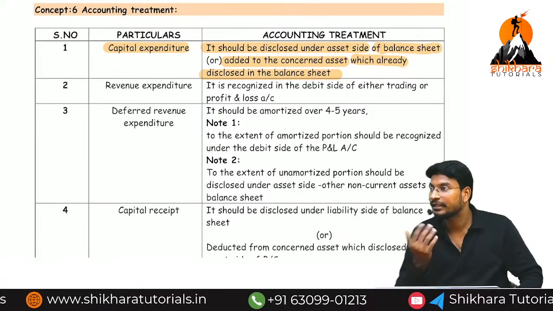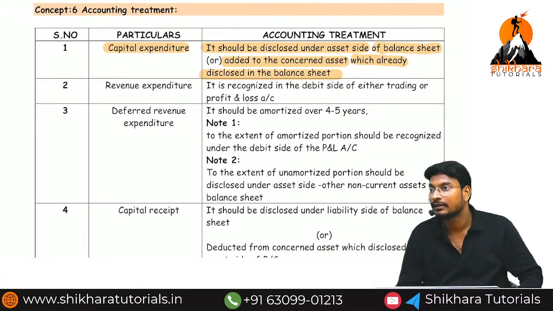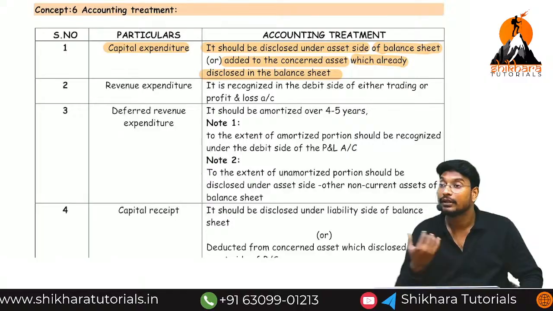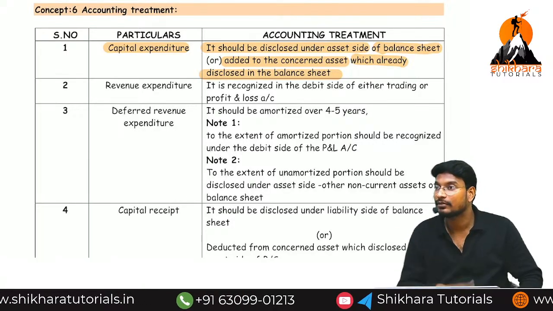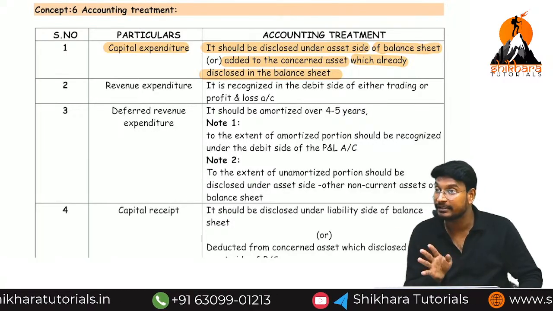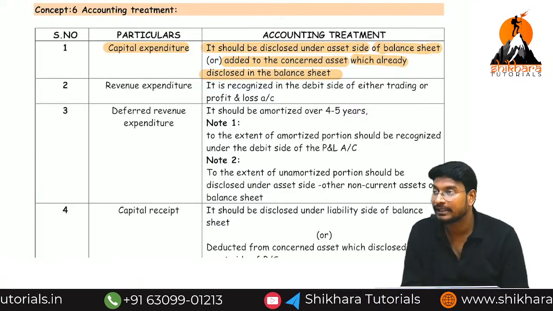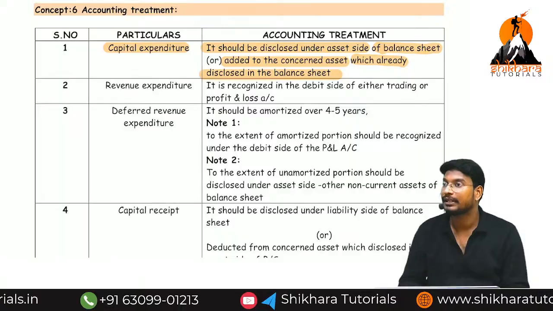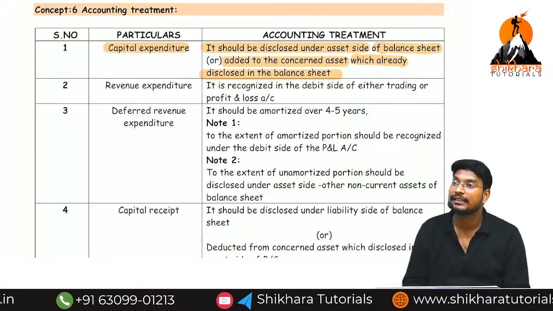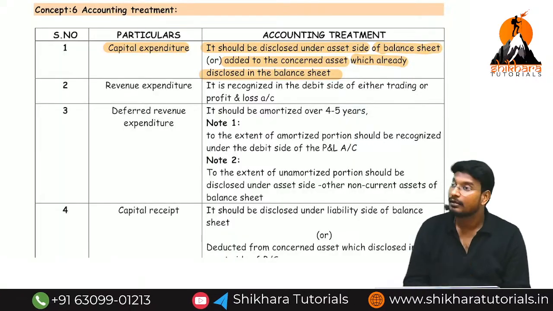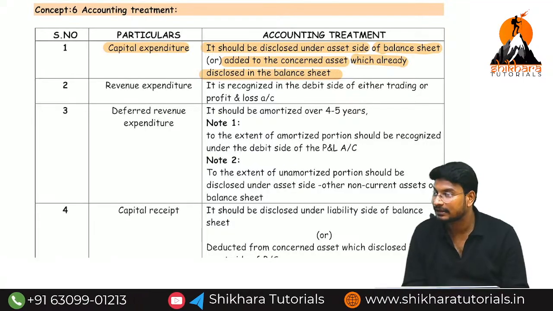The case of renovation is the same logic. In the case of expenditure incurred, whether operating expenditure increases or decreases, in that case also we need to add back to the asset. Are you getting the point? Either disclose separately or add back to the existing asset in the balance sheet. Which side? Asset side. Next one.